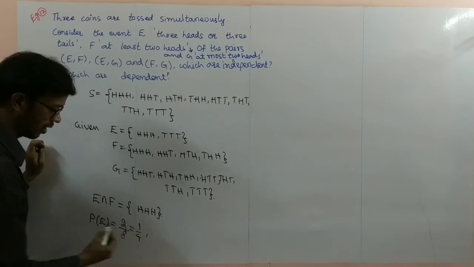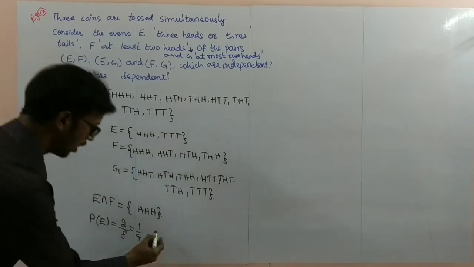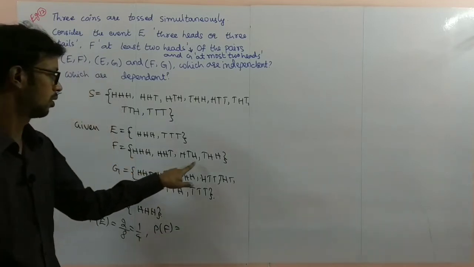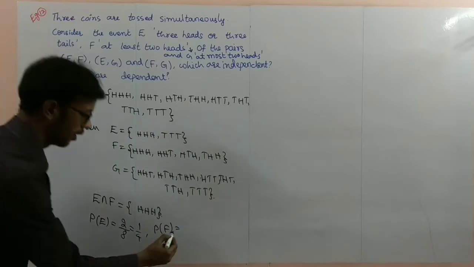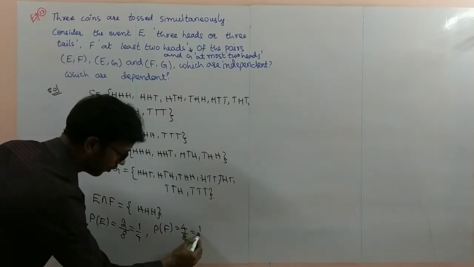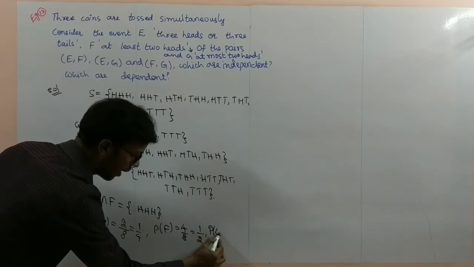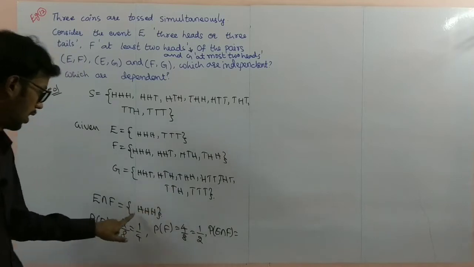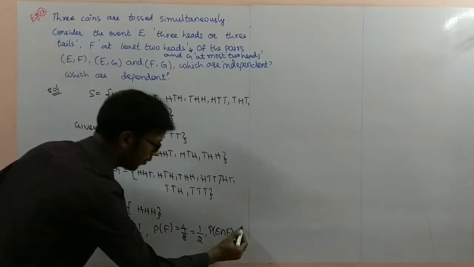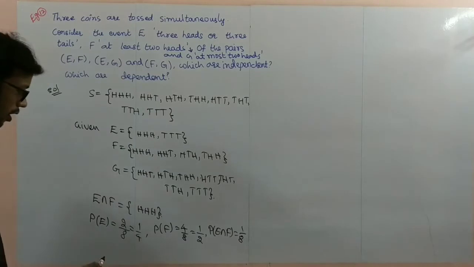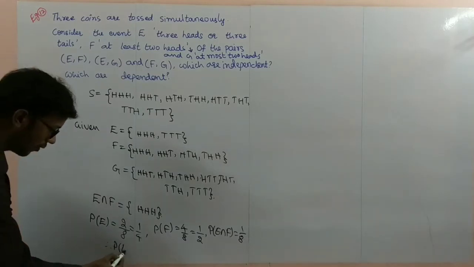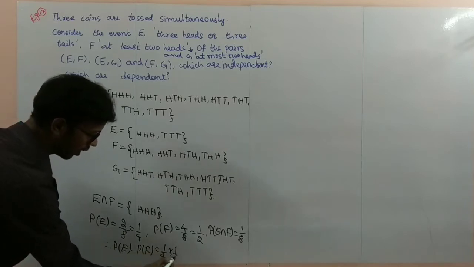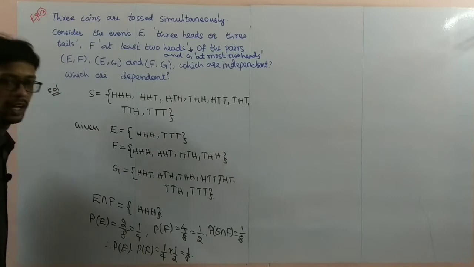Probability of E is equal to favorable outcomes 2, total outcomes 8, so 1 by 4. Next, probability of F is equal to 4 by 8, which is 1 by 2. Next, probability of E intersection F is 1 by 8. Now probability of E into probability of F, 1 by 4 into 1 by 2, is equal to 1 by 8.